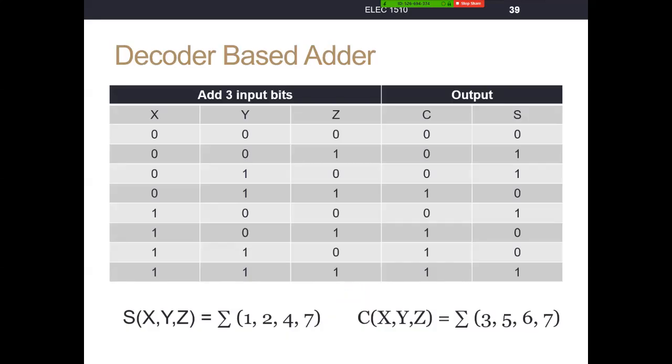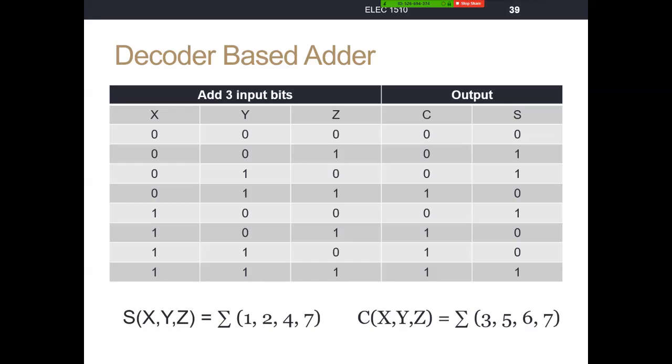We could also create an adder from a decoder. So if this is the full adder truth table, we're going to add 3 input bits, x, y, and z. Sometimes we would have cin, x, and y here. It doesn't matter so much what we call them. We know for a full adder we have 3 inputs. When we add them together, they generate 2 outputs, a carry out and a sum. So here's your full adder truth table.